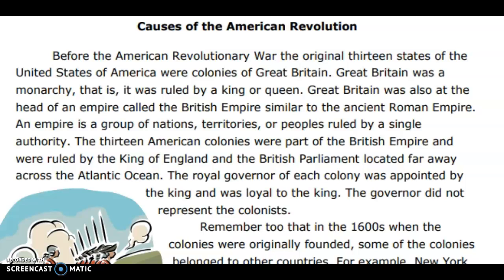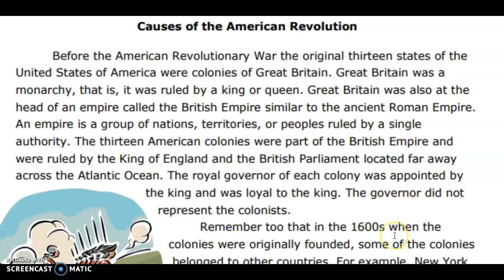Causes of the American Revolution. Before the American Revolutionary War, the original 13 states of the United States of America were colonies of Great Britain. Great Britain was a monarchy, that is, it was ruled by a king or queen. Great Britain was also at the head of an empire called the British Empire. That was similar to the ancient Roman Empire. An empire is a group of nations, territories, or people ruled by a single authority.